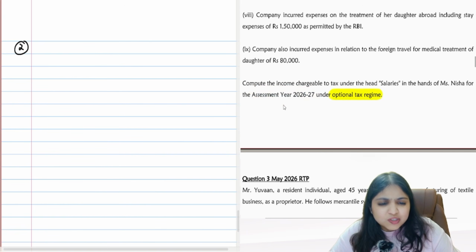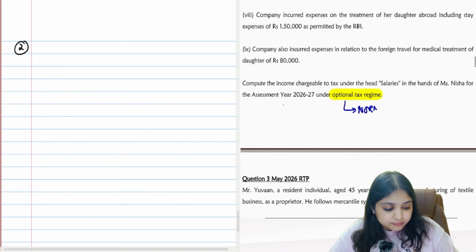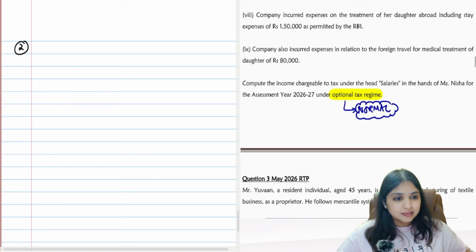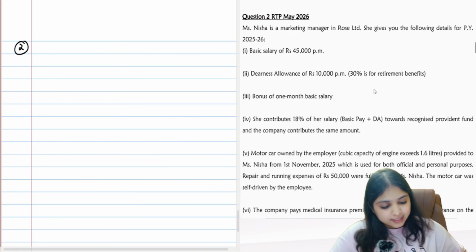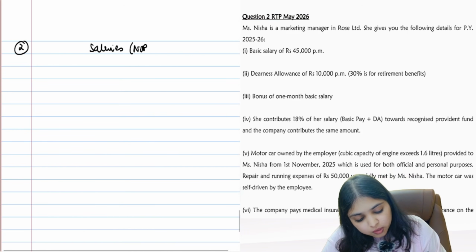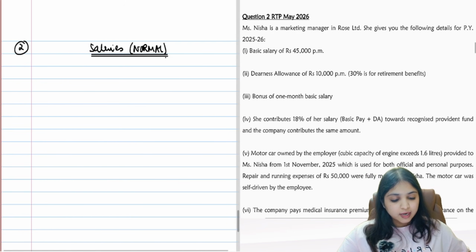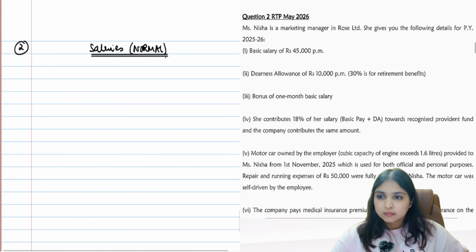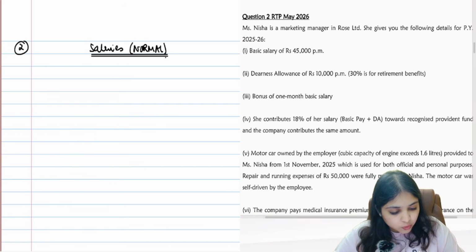regime. Guys, what is optional regime? Optional regime is nothing but your normal regime. So under normal regime, we have to compute taxable salary. Alright. Let's begin. Salary computation, normal regime. Will you take a no silly mistake challenge? Will you ensure that you don't make any silly mistakes over here? Try being as perfect as you can, okay?